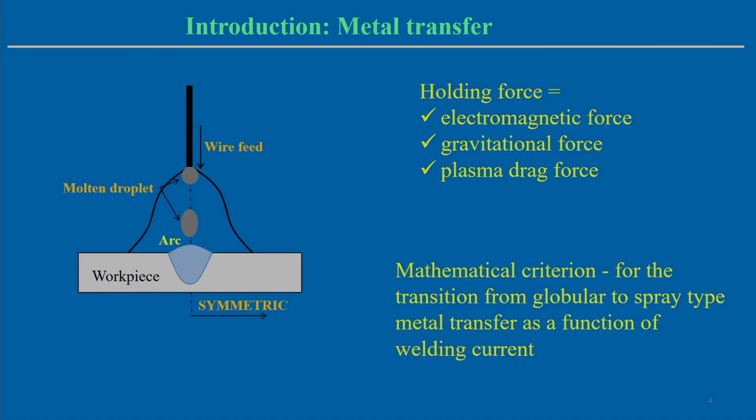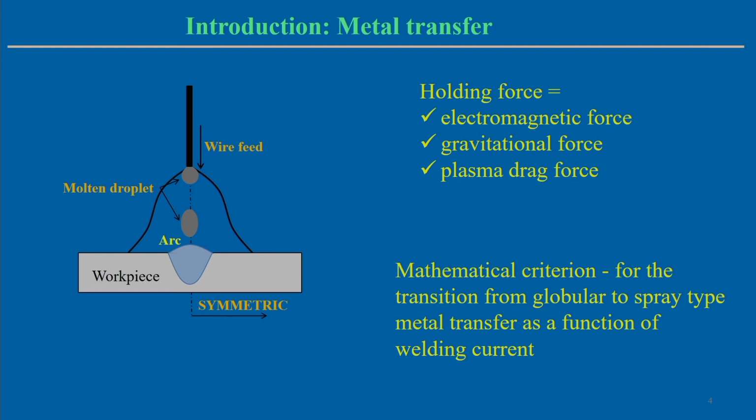So, this is one particular direction of study, and there is one module where we will discuss how we can model the metal transfer mechanism in the welding process. Mathematical criteria for the transition from globular to spray type of metal transfer, we have already explained that there may be different patterns of metal transfer.